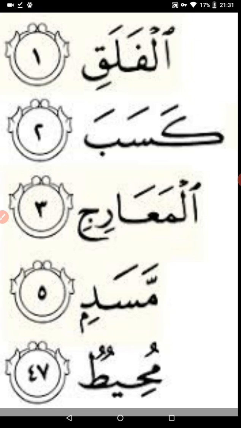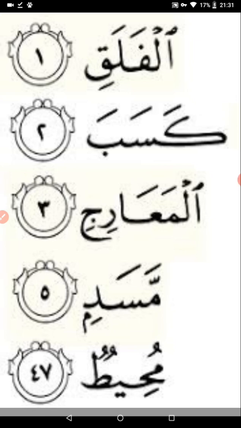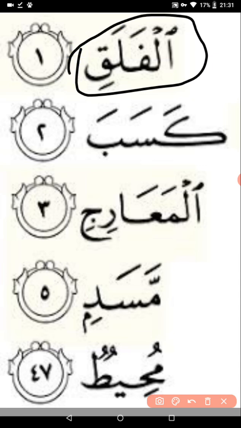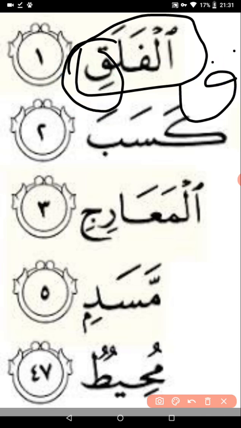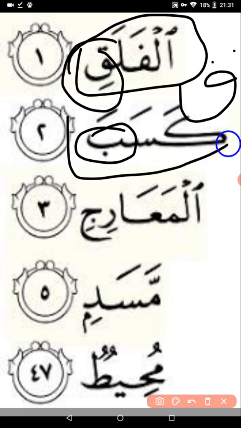Al-falaq. So here we are doing waqf. That's why it's al-falaq. But when there is only this word, then it will be al-falaqi. So no kalkala. And which is the kalkala letter here? Qaf. So I'm just going to write it here. Kasab. Ba is a kalkala letter. And if there's no waqf, it will be kasaba, so there will be no kalkala. So ba is the kalkala letter.